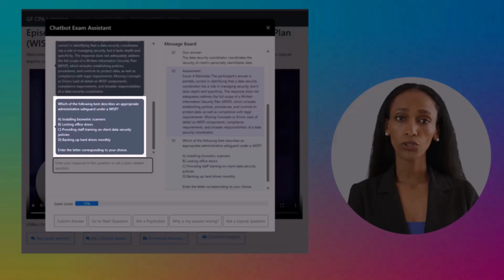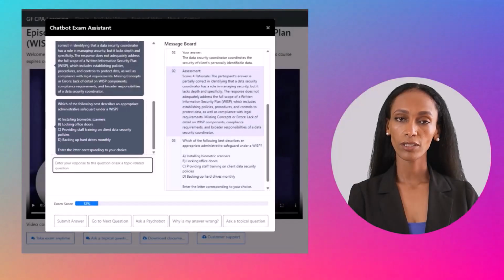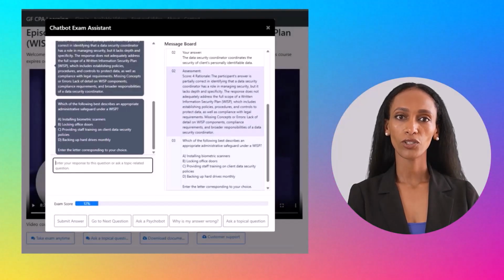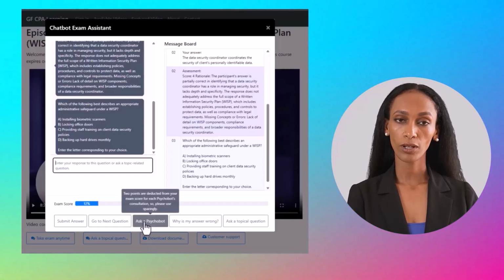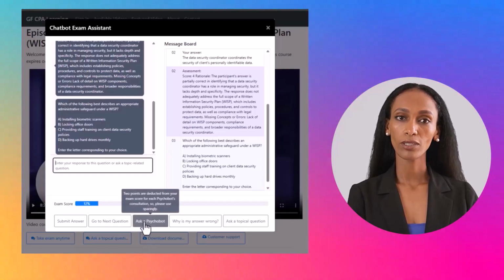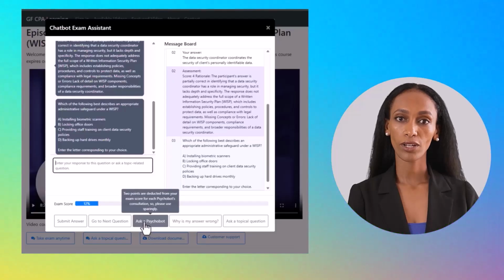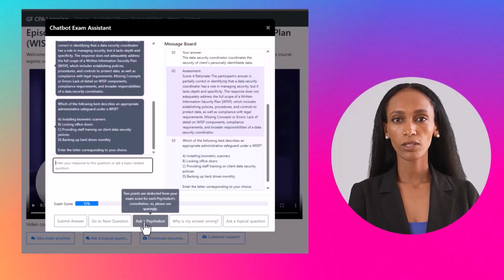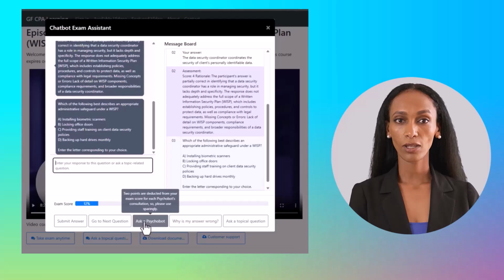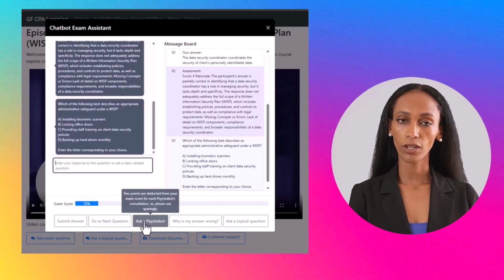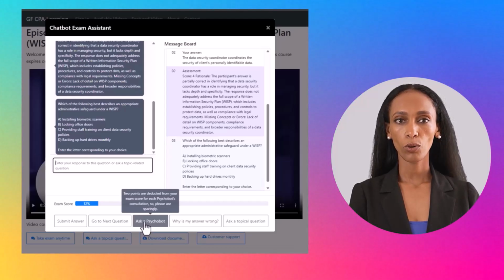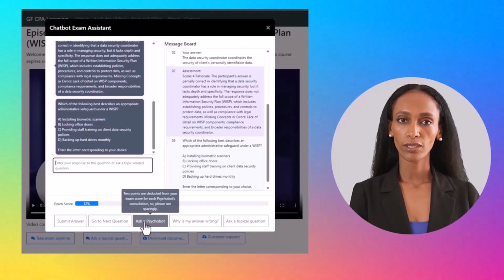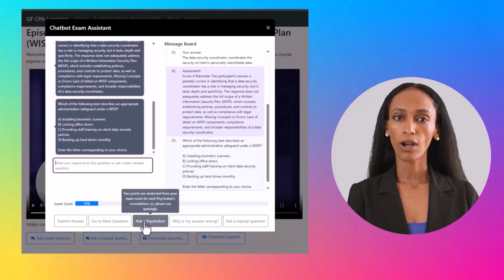Let's assume that we're unsure of the answer to this question and decide to ask a psychobot for consultation. We recommend that you only select this button as a last resort because psychobot consultants often give bad advice and will give intentionally wrong answers, and the fee charged for a psychobot consultation is 2 points no matter what the psychobot tells us. Besides, psychobots can be long-winded, sarcastic, and condescending, but quite often the answer is hidden in their response. So let's roll the dice and select the button, Ask a Psychobot.